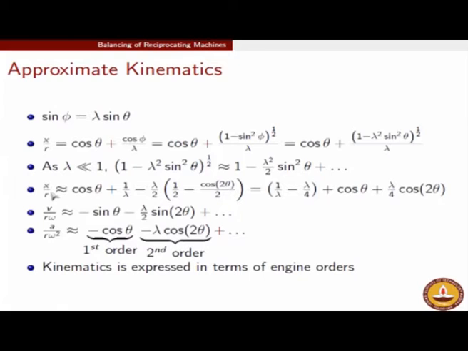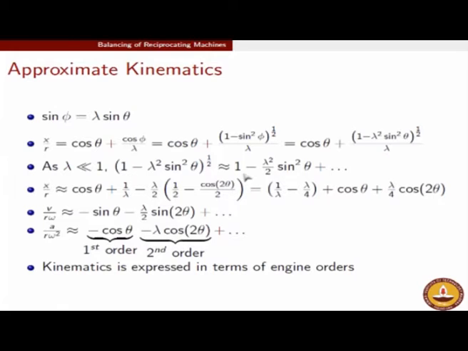So all the kinematic quantities, namely the position, the velocity and acceleration, are now expressed in terms of the engine order, because we know the engine is moving at a certain angular velocity omega. The position, the velocity and the accelerations are all derived in terms of sinusoids and cosinusoids, which are dependent on this omega t. Either you have cos omega t, sin omega t sitting as it is, or you have multiples of this in terms of cos 2 omega t, sin 2 omega t, sin 3 omega t, whatever.